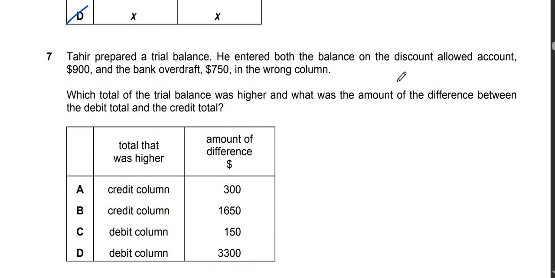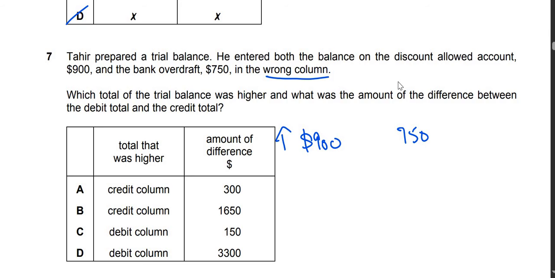Question 7 says Tahir prepared a trial balance. He entered both the balance on discount allowed account, 900, and bank overdraft, 750, in the wrong column. Which total of the trial balance was higher, and what was the amount of the difference between the debit total and the credit total? So look, the credit side of the trial balance will be higher, as discount allowed of $900 is a higher amount than the bank overdraft of 750.